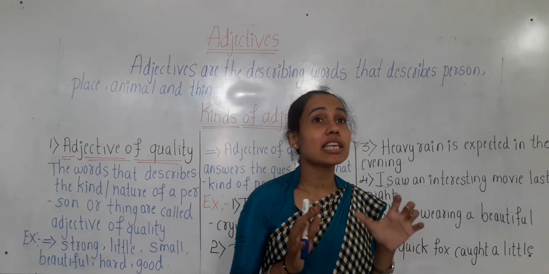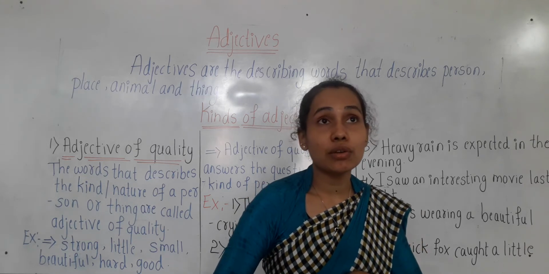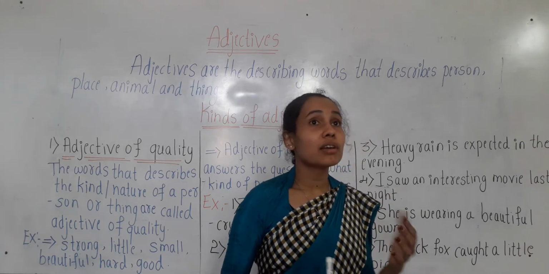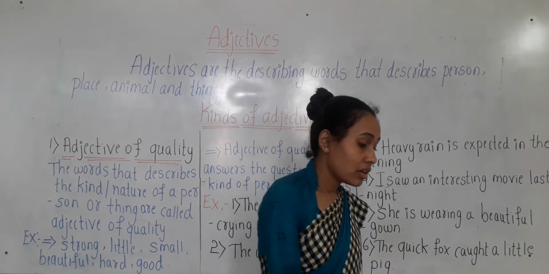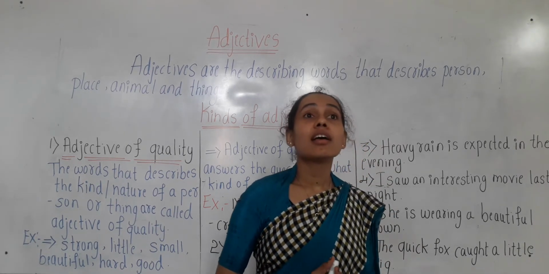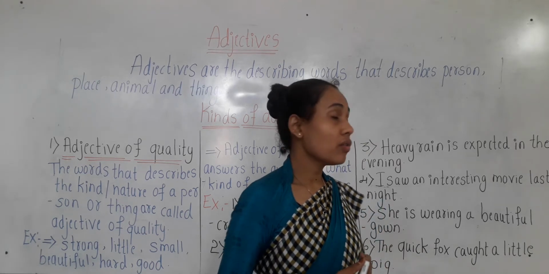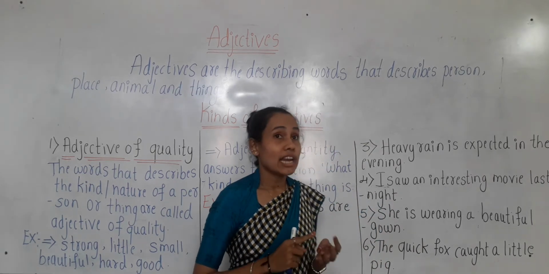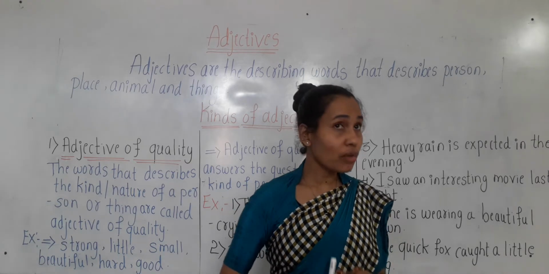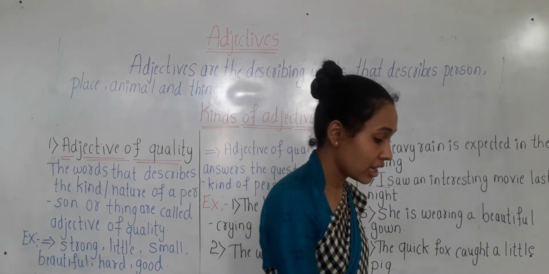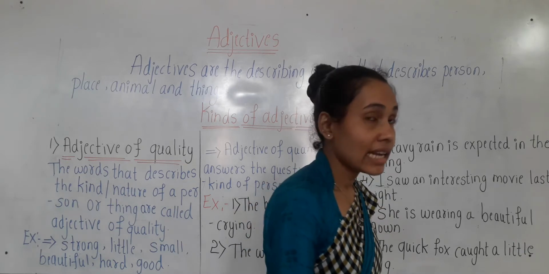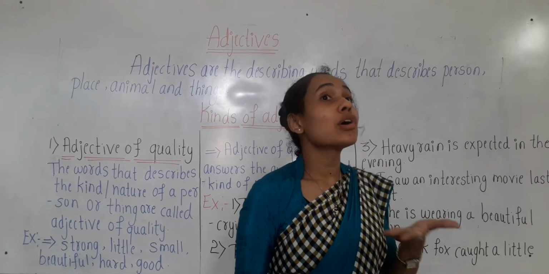There are 6 kinds of adjectives. Only we are going to study 3 of them. The remaining you will study in the 4th grade. Only 3 of them, which are adjective of quality, adjective of quantity and adjective of number. Let us study the first kind, that is adjective of quality.